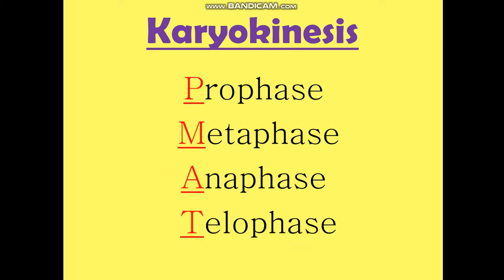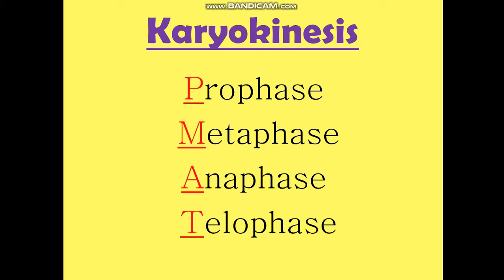Okay, can you see? Prophase, metaphase, anaphase, telophase. It should be in this particular order. And to remember this order, I have highlighted and given you a key. There is a key to remember, PMAT. Just like in any competitive exam, CAT, MAT, whatever, you can remember the sequence as PMAT. Prophase, metaphase, anaphase, telophase. Okay, clear to all of you? So karyokinesis takes place in four steps: prophase, metaphase, anaphase, telophase.